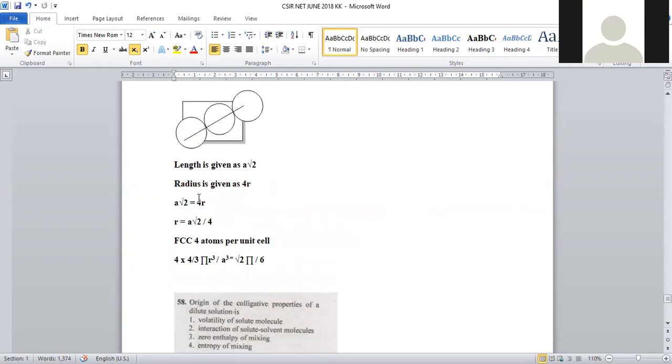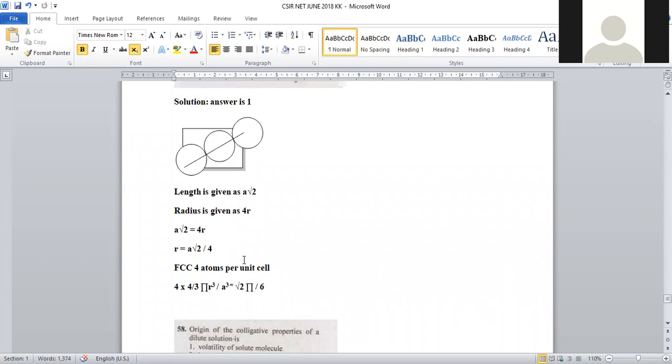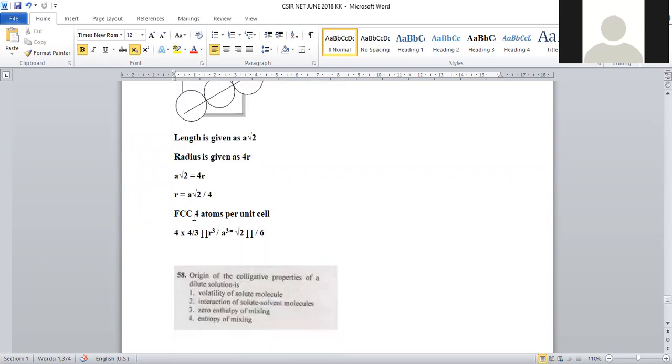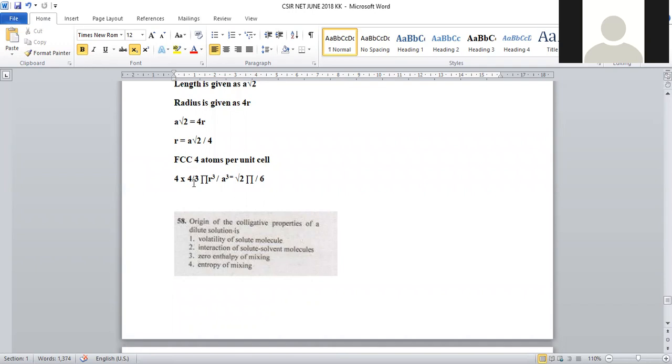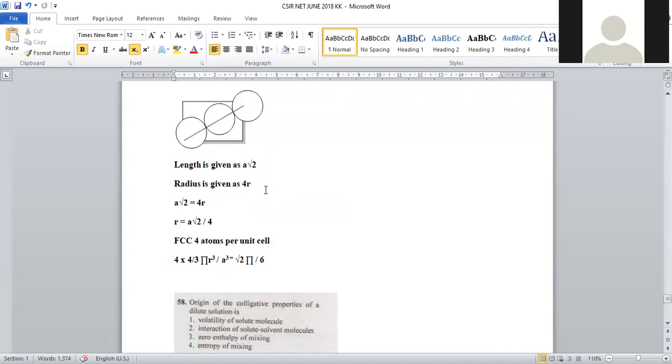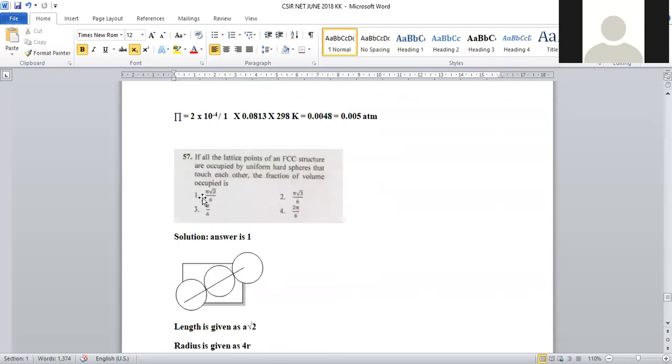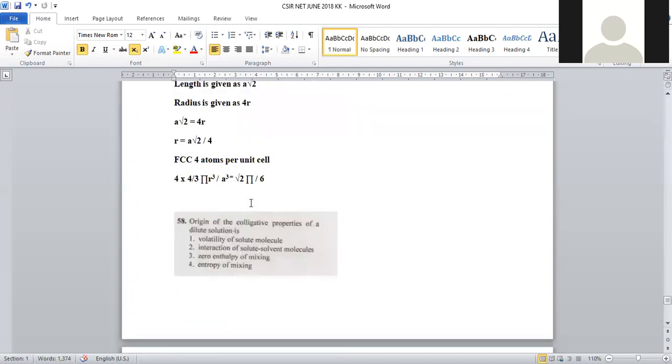Now, FCC lattice contributes 4 atoms per unit cell. For face-centered cubic, 4 atoms will be contributed per unit cell. Now it will become 4 into 4 by 3 pi r cube by a cube. In that, the number of atoms contributed is 4. Now it will be condensed into under root 2 pi by 6. Option number 1 is satisfying this. Question number 57: pi under root 2 by 6 is the right answer.